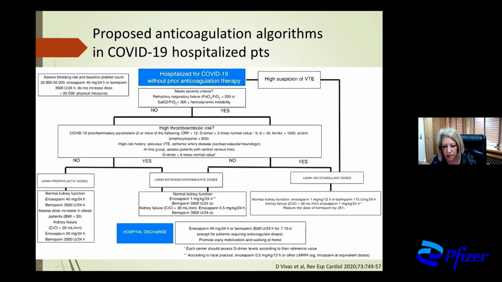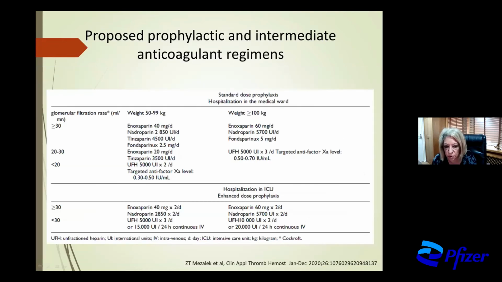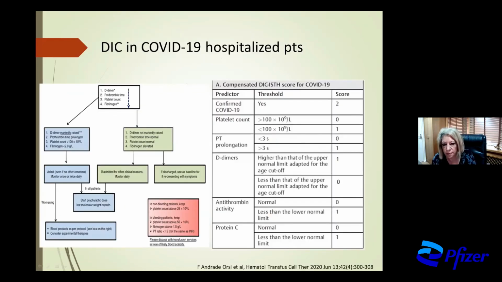And at last, if we have a patient who is not in the intensive care unit and he does not have a high thromboembolic risk, we have to administer prophylactic dose of low molecular weight heparin, for example, enoxaparin, 40 milligrams every 24 hours. Of course, the dosage of the anticoagulant regimens depends on the glomerular filtration rate and on the BMI of the patient.